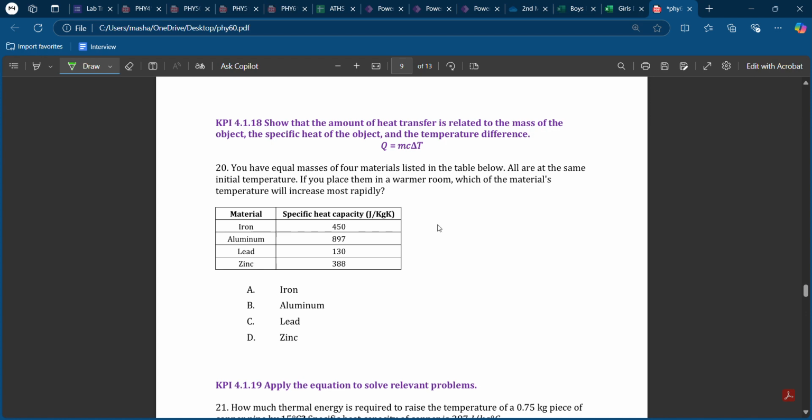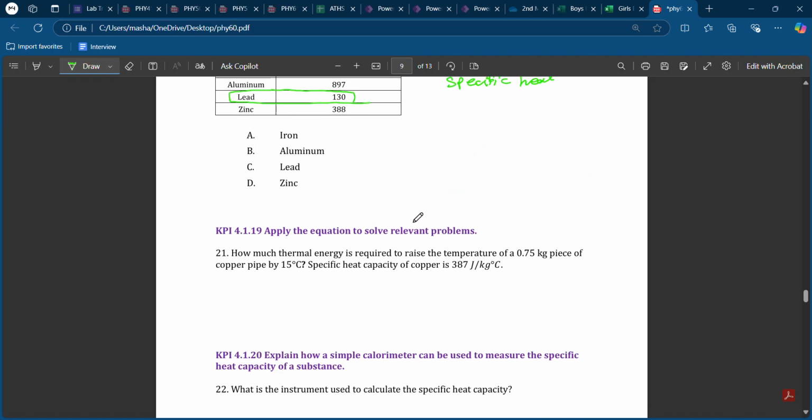The material that has the lowest specific heat, okay, this one will rise more. So which one has the lowest specific heat? This one. So Aslan, what do you mean by specific heat? It is the amount of energy that is needed to raise 1 gram of the material by 1 Celsius. So we need the lowest specific heat in order to raise the temperature higher.